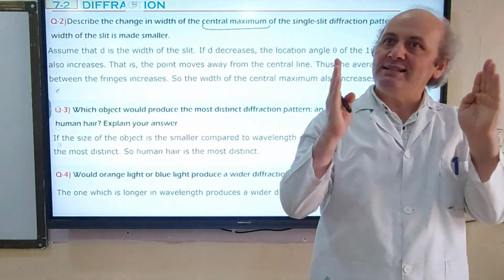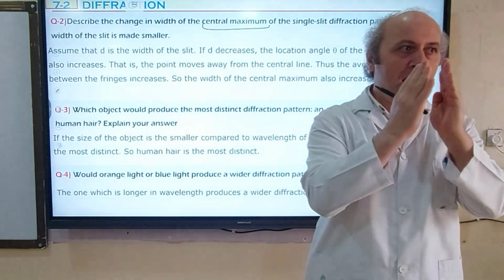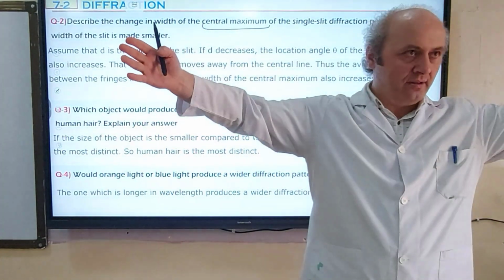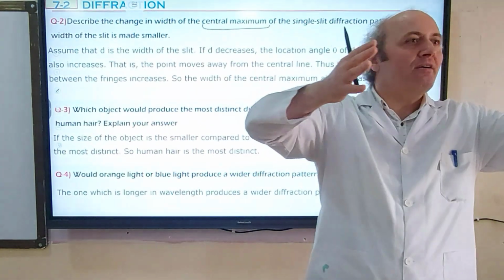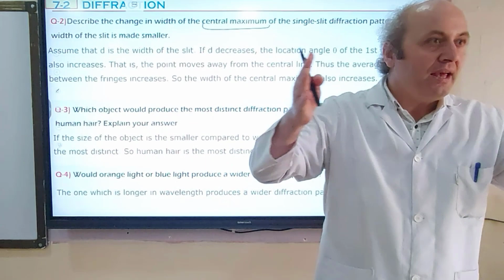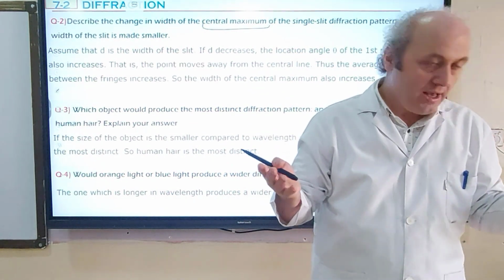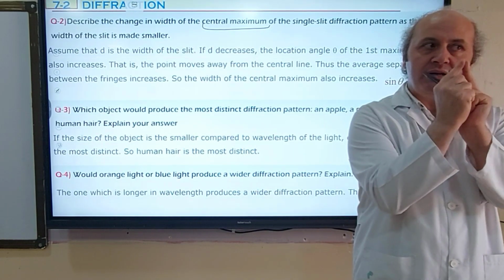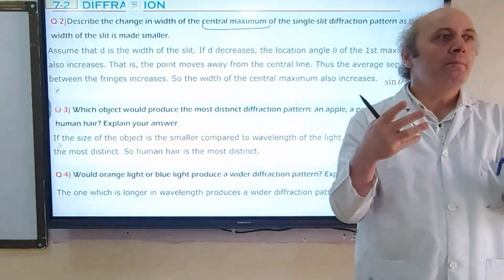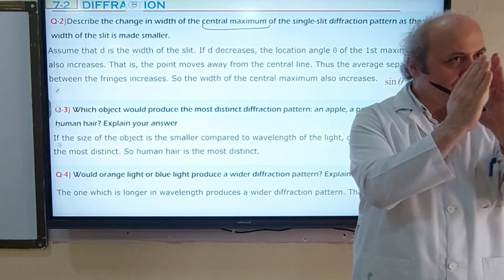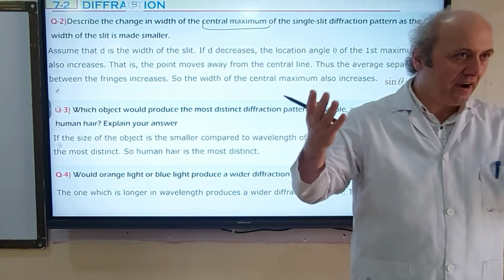But as it gets narrower and narrower, what happens? It starts diffracting. The size of the central maximum this time increases because of diffraction. When you make the slit narrower and narrower, diffraction becomes more noticeable. That's why the central band starts being wider.